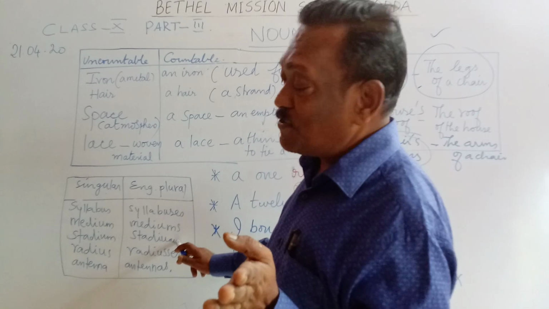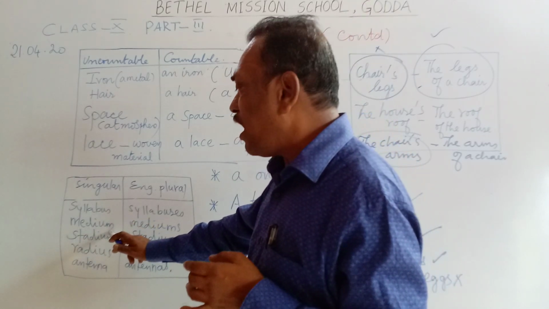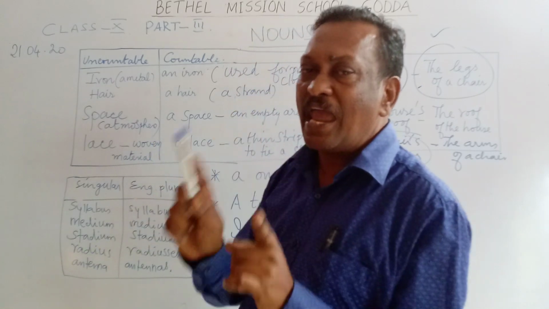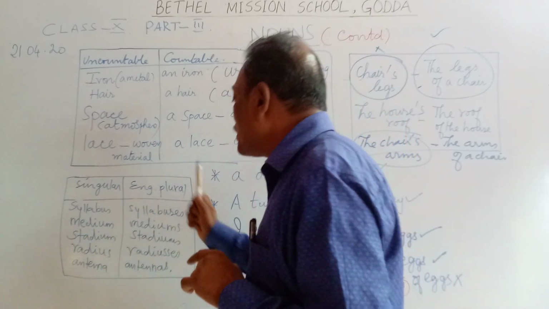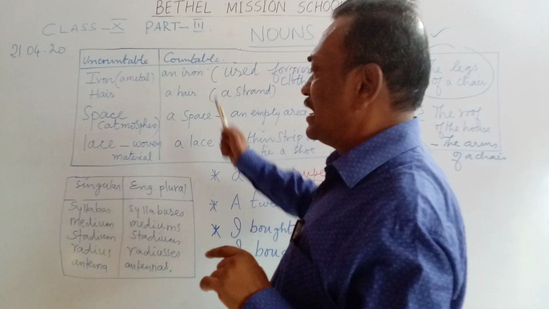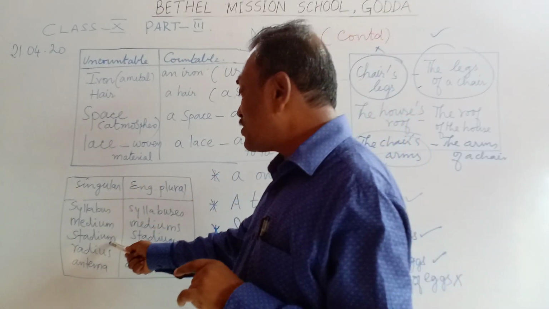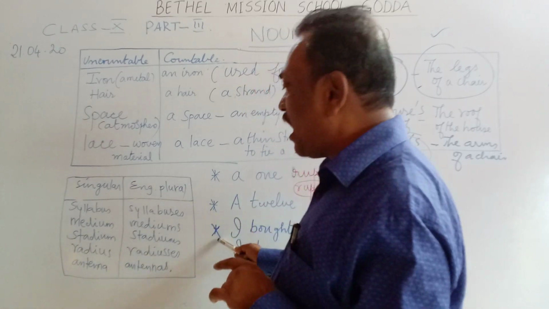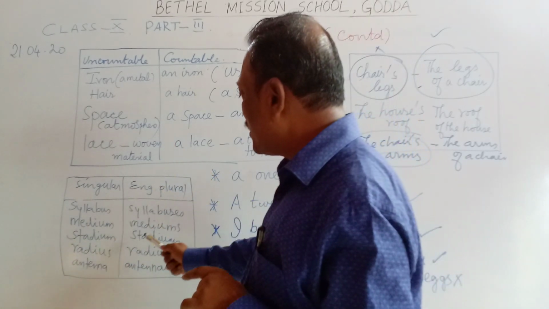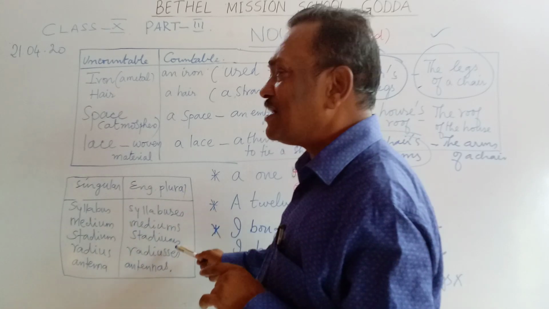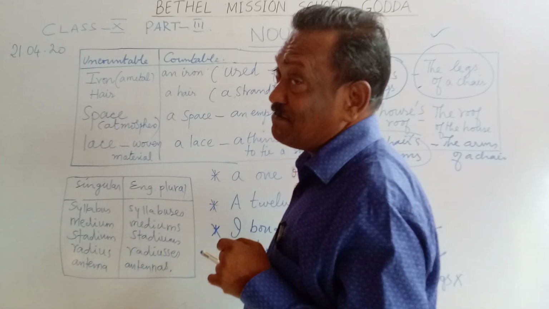But if it is a Latin plural, then the m is off and the u is off as well. In the place of um it is a. So, the Latin plural of medium is media. The Latin plural of syllabus is syllabi. The Latin plural of stadium is stadia. But the English plural of stadium is stadiums. All English plurals will have s. But Latin plurals, they will have a at the end.